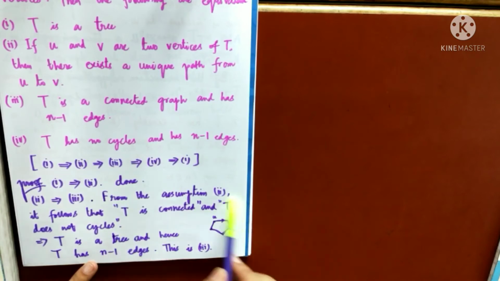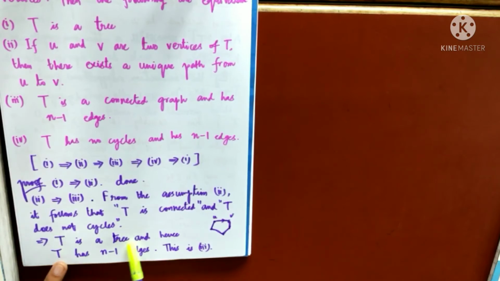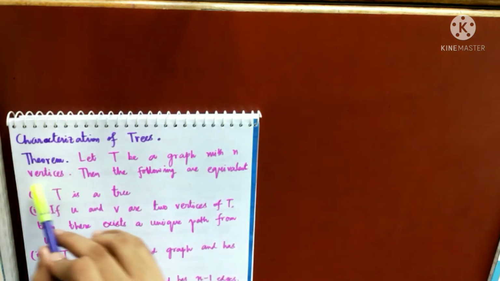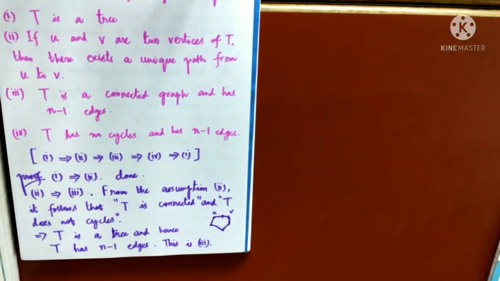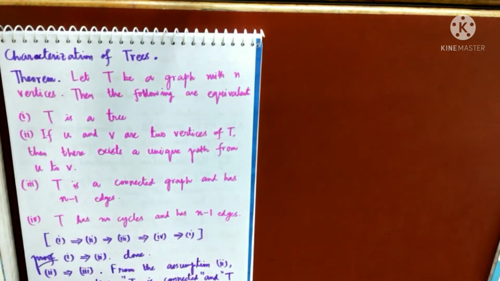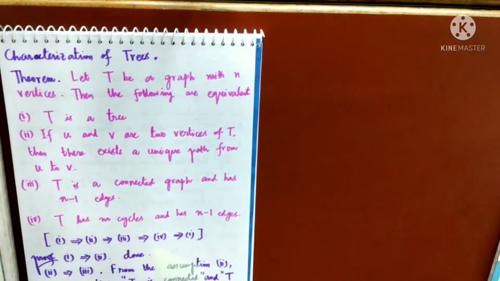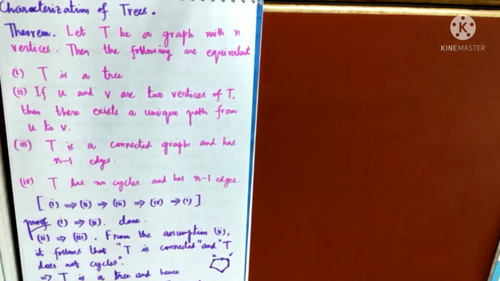By this condition T is a tree, and because T is a tree having n vertices, that is already given in the question, any tree having n vertices will have n minus 1 edges. So why is 2 implying 3? If I am taking this, I am getting a connected graph with n minus 1 edges. We are done, right? So 2 implies 3 is also true.